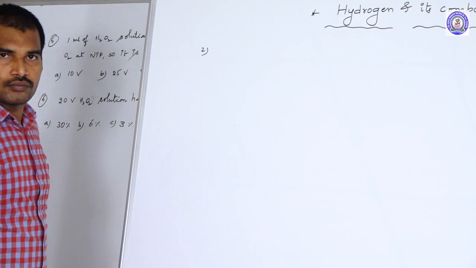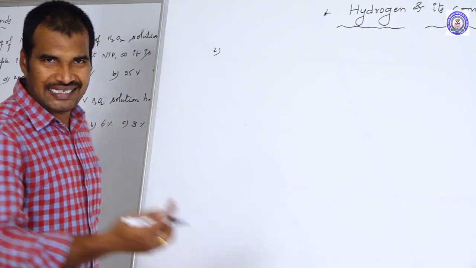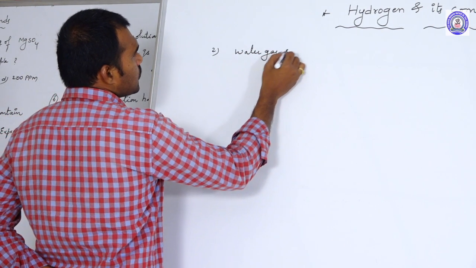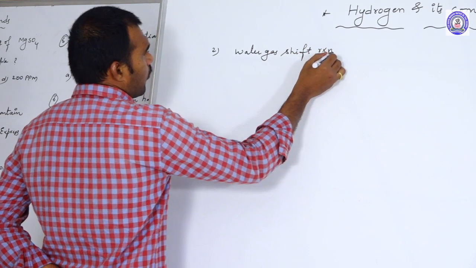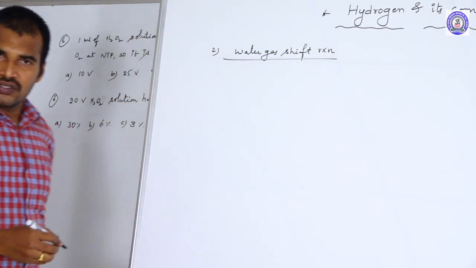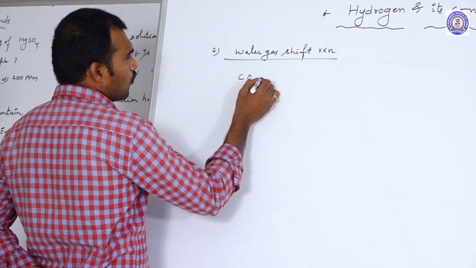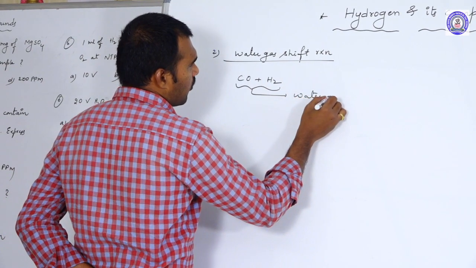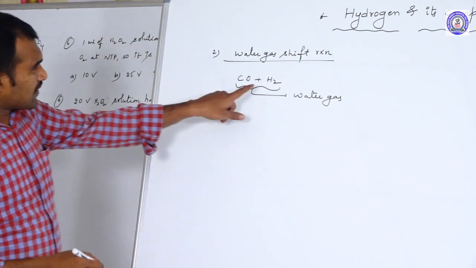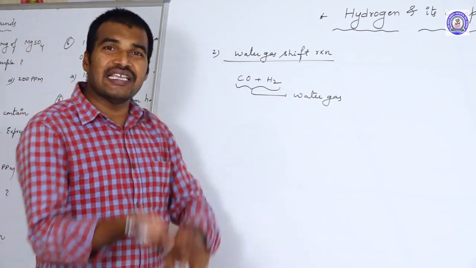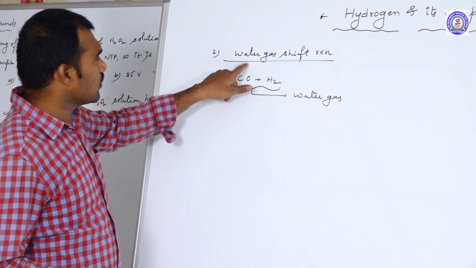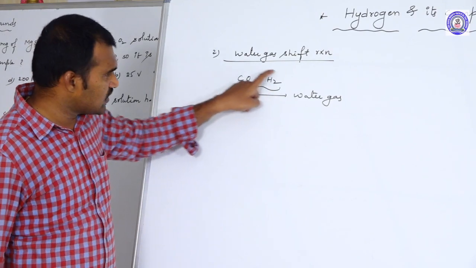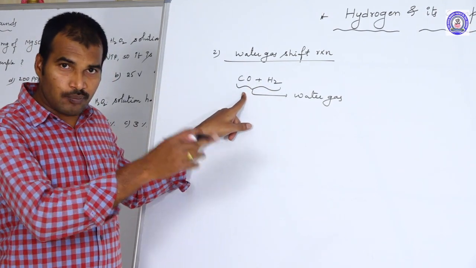Under the industrial methods, the second method of preparation of hydrogen is the water gas shift reaction. As we know, water gas is nothing but the mixture of CO plus hydrogen. The percentage of hydrogen in this mixture can be increased by following this water gas shift reaction. How are we going to increase the percentage of hydrogen in this mixture? Because water gas we produce in the Bosch process.